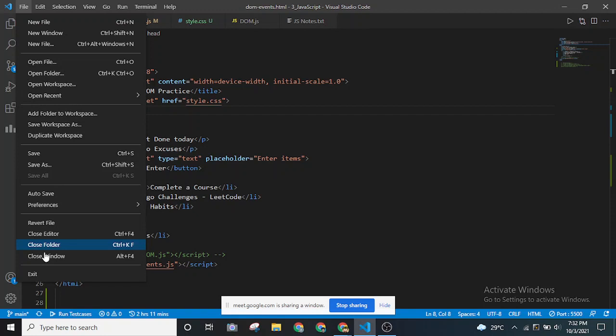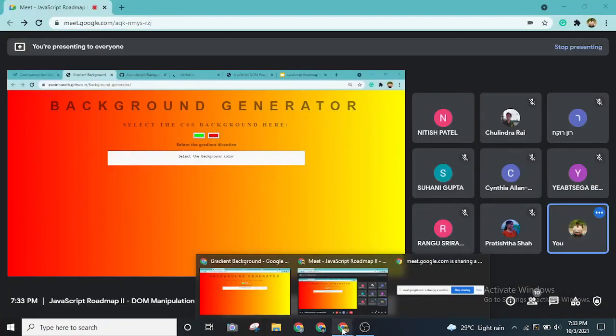Okay, cool. So I hope the screen is visible. Yeah, it is. Okay, cool. So this is another project that I built just with the concepts that we learned till now. Okay, so the code, just a second.